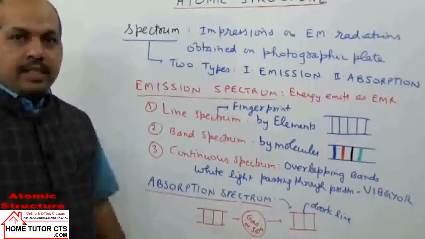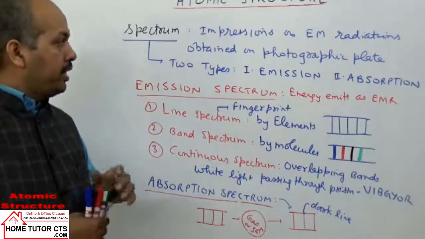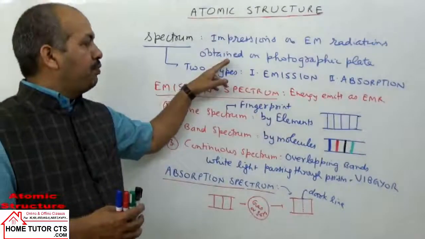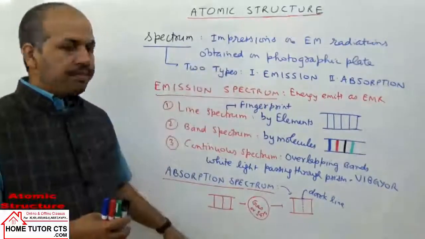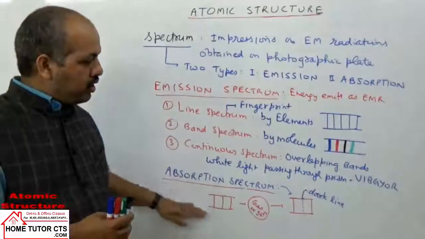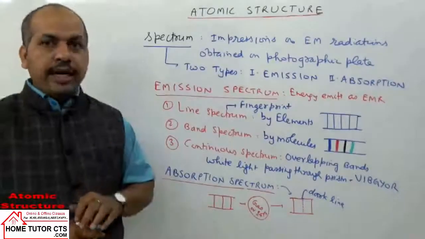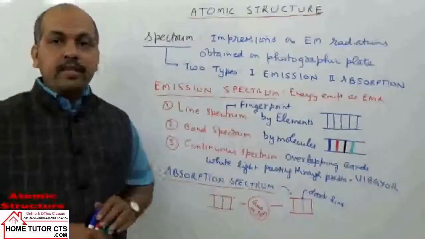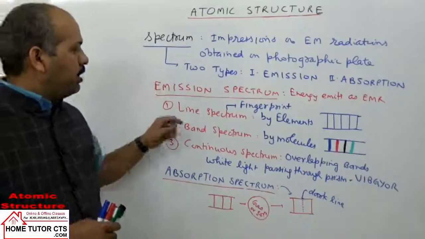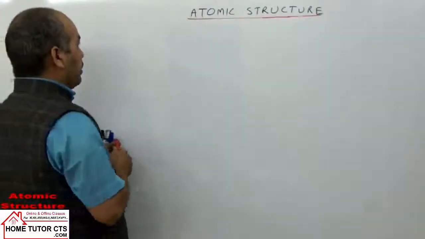Of the 2 categories, emission means energy emitting out, that we are recording, or taking the impressions on the photographic plate, is called emission spectrum. The 2 categories are energy emitting out or energy absorbed. Now our focus right now is to study this term line spectrum. So let us take our next heading, line spectrum.